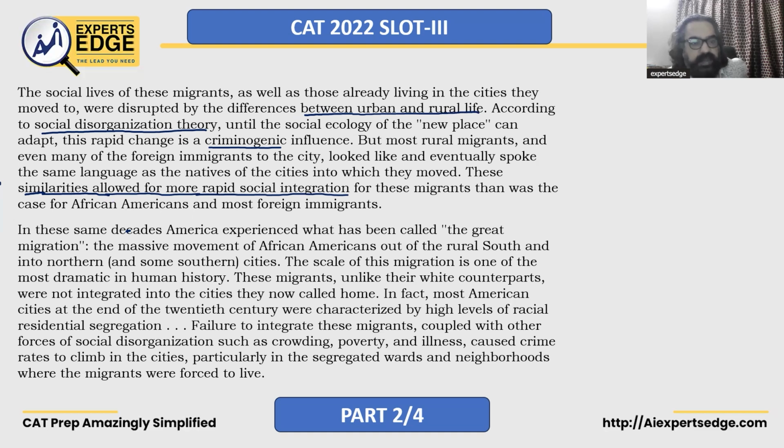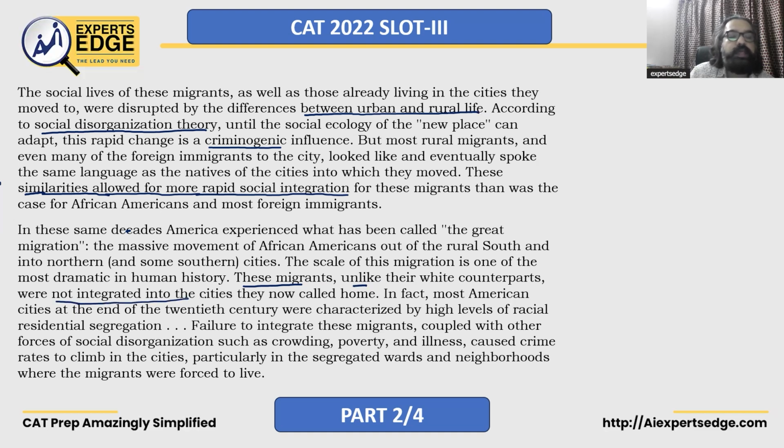Then that was the case for African Americans and most foreign immigrants. In the same decades, America experienced what has been called the Great Migration, the massive movement of African Americans out of the rural South and into northern and some southern cities. So African Americans, blacks were moving in. The scale of this migration is one of the most dramatic in human history. These migrants, unlike their white counterparts, were not integrated into the cities they now called home. So read the language here, okay? These migrants, unlike their white counterparts, were not integrated into the cities.